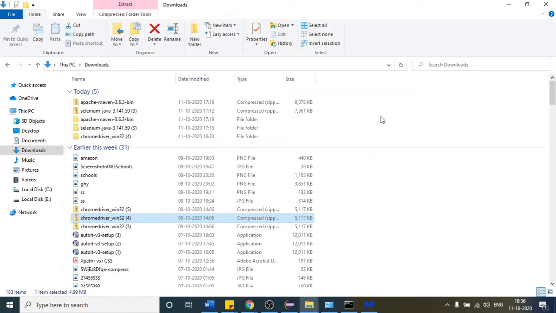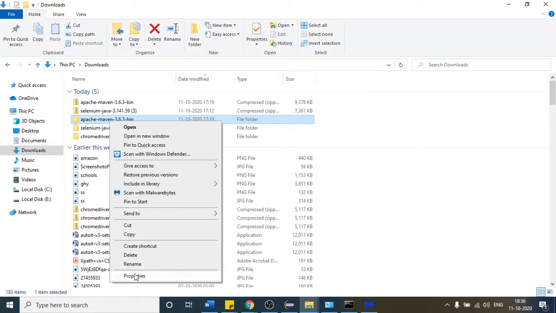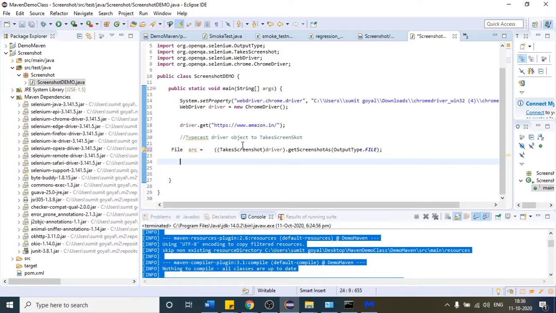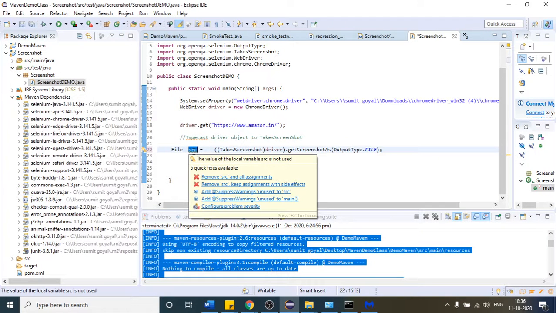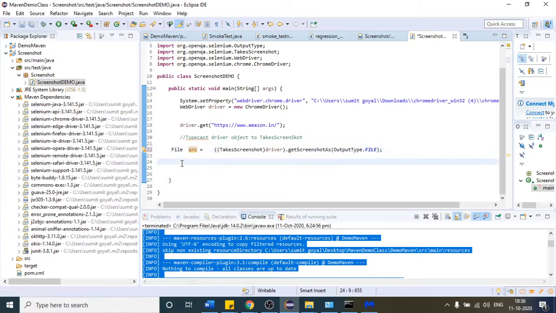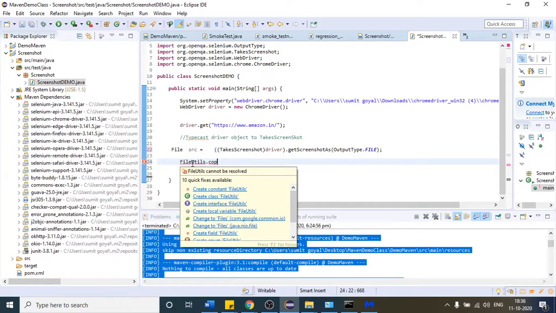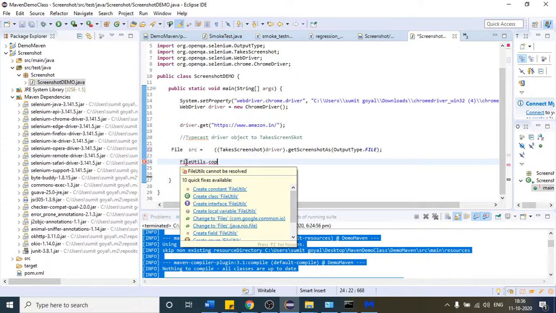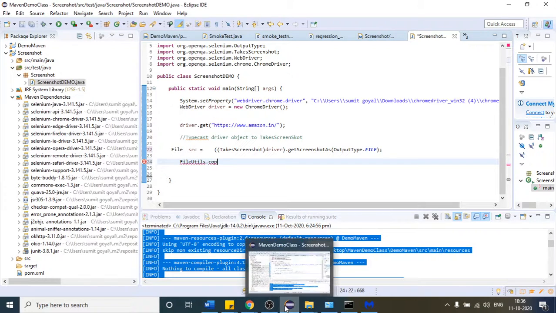After that, once we get our screenshot, I want the screenshot to be present in my local directory. Suppose I want my screenshot to be present in the downloads folder. Let us see what the path is; we will see the path after that. To copy that screenshot from this variable to our local path, there is one method in Java, FileUtils.copyFile. Again, we are not going to get the dependency, so to get this class I have to import one dependency.